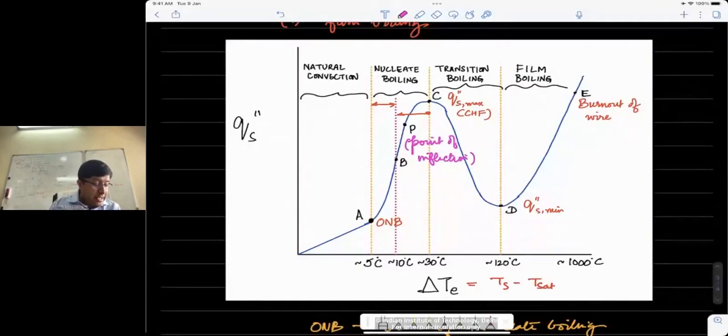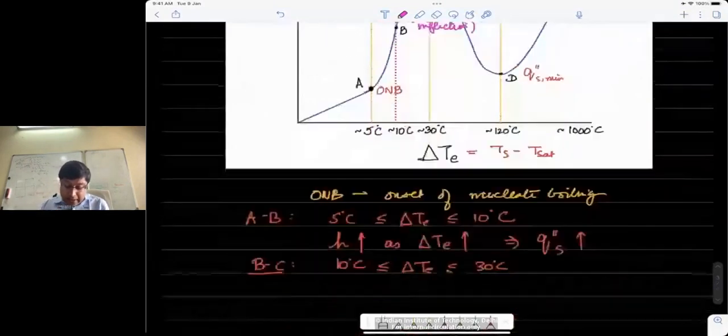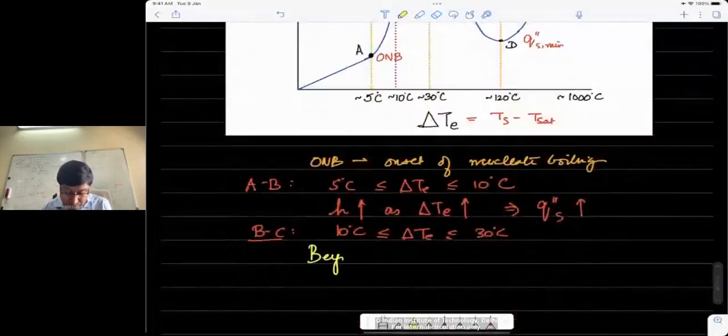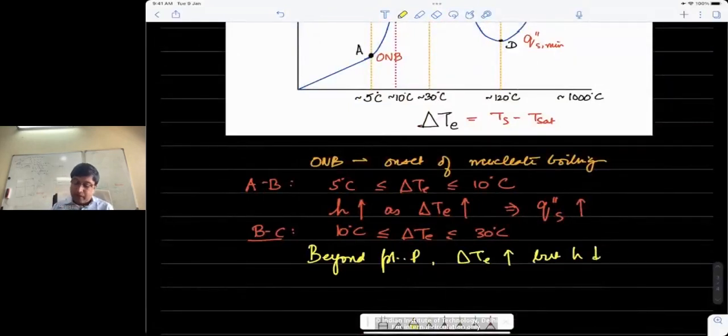So what happens in this case is that the heat transfer coefficient can only go up to a certain magnitude. At point P, it reaches a maximum, although delta T is still increasing. Beyond point P, delta T is still increasing, but H decreases.